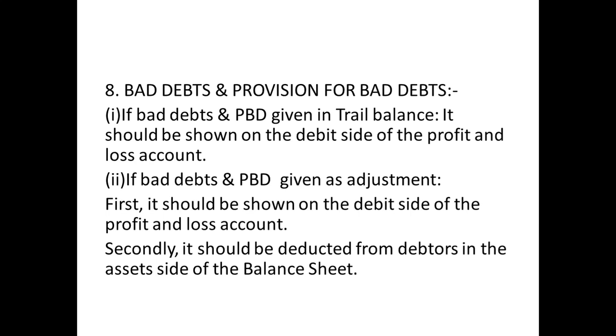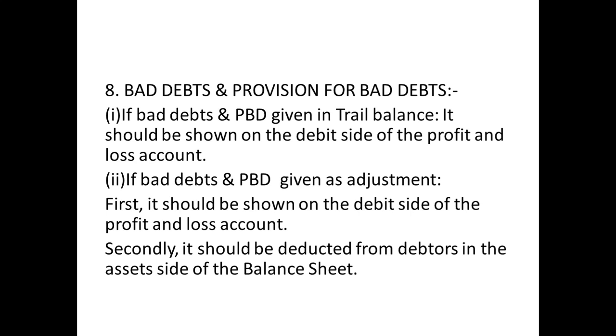Whereas PBD, provision for bad debts, means you will keep a certain amount aside as provision, because those may be irrecoverable debts. So provision for bad debts means you keep a certain amount aside, so that if any uncertainty comes and these people come forward to take back the amount, you can use this provision as well. It's nothing but you keep a certain amount separately, so that you use it whenever it is necessary. Okay, so now what you're going to do,